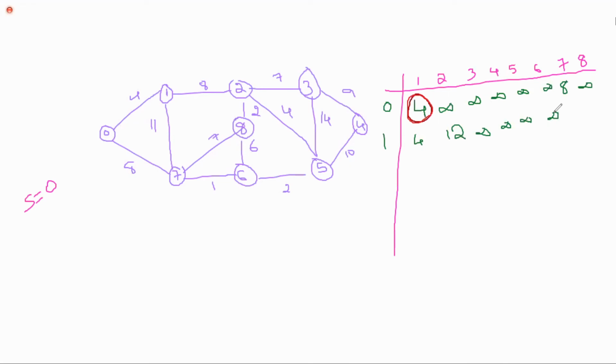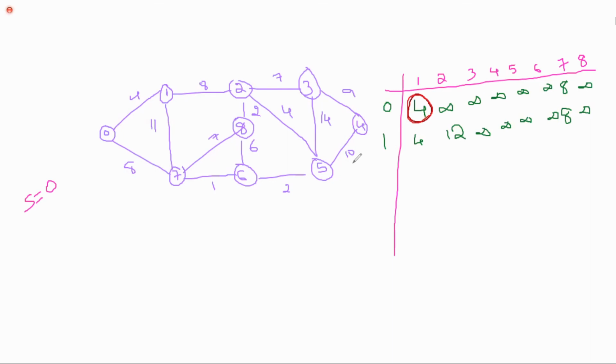0 to 7, it is already 8. Via 1 also there is a possibility, but 4 plus 11, which is 15. But 8 is the lesser one, so we can directly write it as 8 only. Am I clear? 0 to 8 is also no possibility to reach.